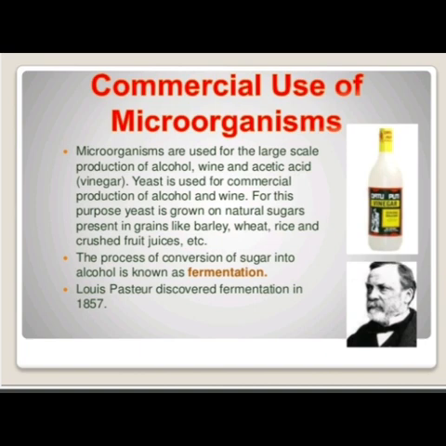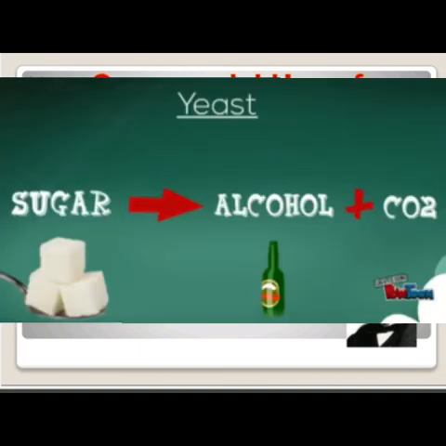Yeast is used in the production of alcohol and wine. Now what happens in this case? Yeast is grown on natural sugars which are present in wheat, barley, crushed fruit juices, etc. Here yeast converts the sugar into alcohol. This process is known as fermentation. Louis Pasteur discovered fermentation in the year 1857. So in fermentation, the yeast converts the sugar into alcohol and carbon dioxide.